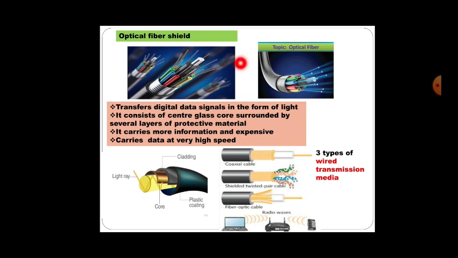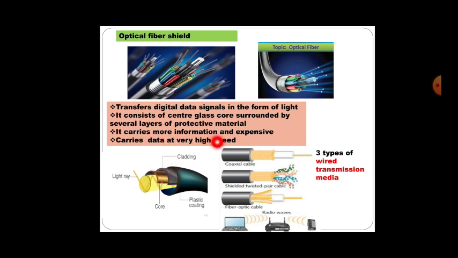Next, optical fiber. You can just see in the image how optical fiber normally looks like this. Optical fiber transfers digital data signals in the form of light. Optical is nothing but light. It consists of a center glass core surrounded by several layers of protective material. You can just see here the center glass core with several layers of protective material.